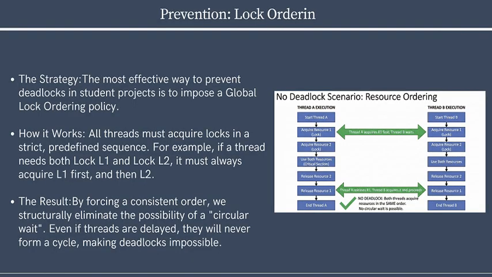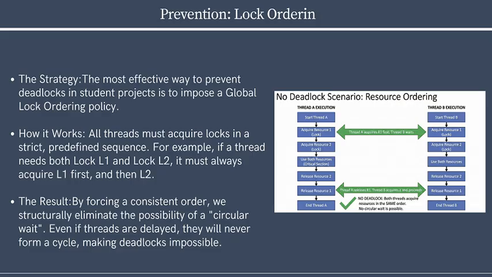Next, we have the deadlock prevention. As we see here, we have a strategy, and I explain in a very short way how it works, and after that, the result of it. The most efficient way to prevent the deadlock in the student's project is to apply a global lock ordering policy. And how does that work?